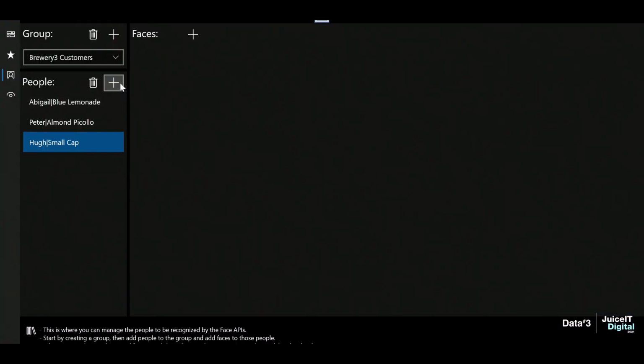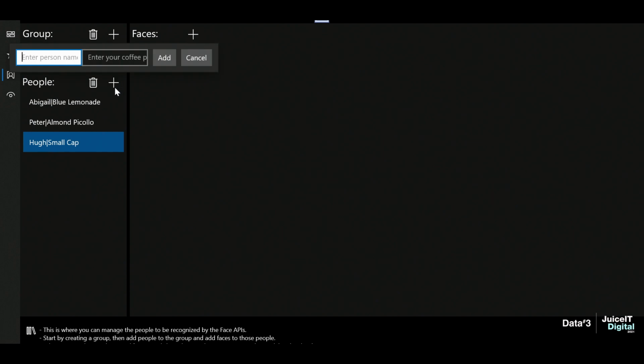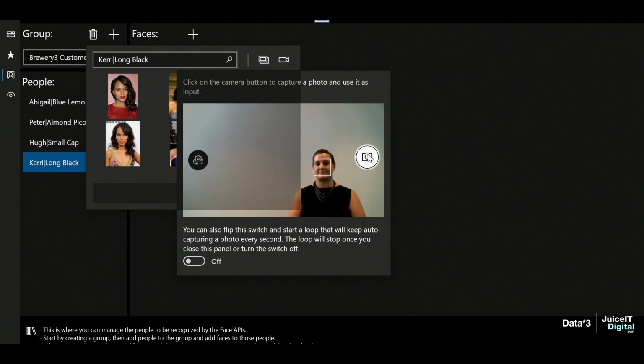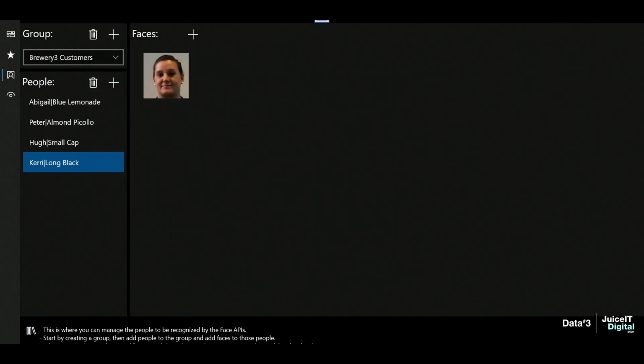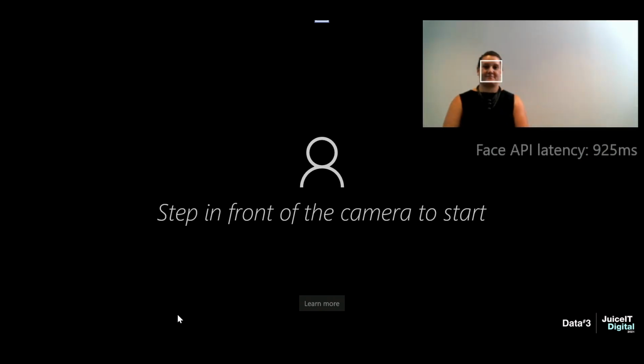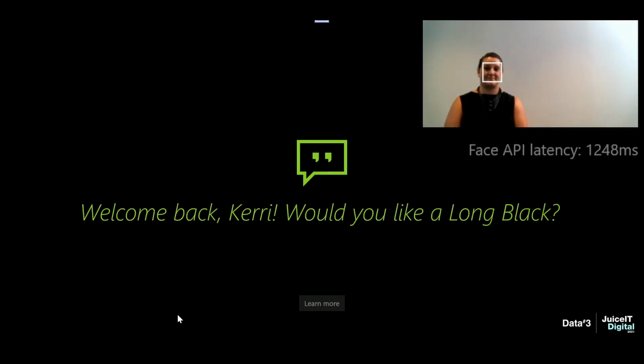So we're going to start by enrolling Kerry, one of our customers, into the system. So Kerry has ordered a long black. And with her permission, I'm adding Kerry and capturing her image and then training our model to recognise her. So the next time that Kerry comes into our cafe, we'll be able to recognise her and anticipate that coffee order. I can say, welcome back Kerry, would you like a long black? While we're only piloting at an initial store, the trial is going well. And when rolled out, Kerry can walk into any of our stores and have a personalised experience.